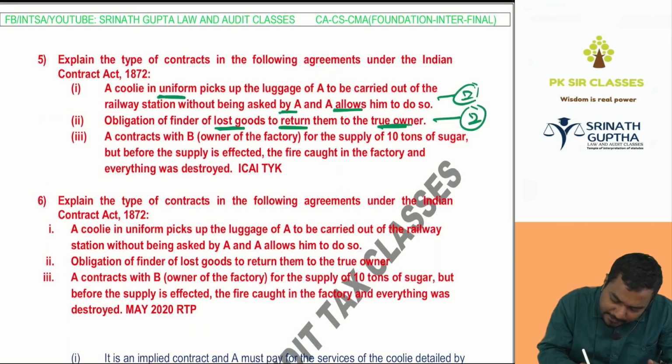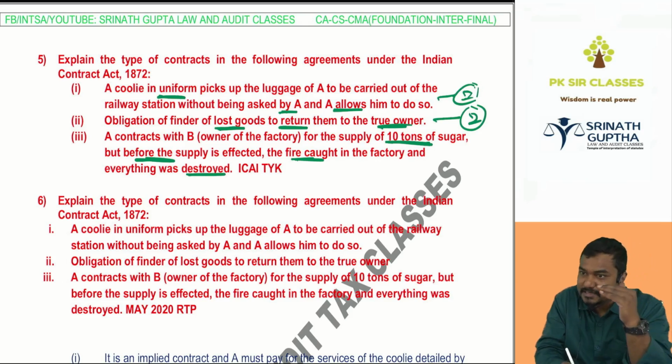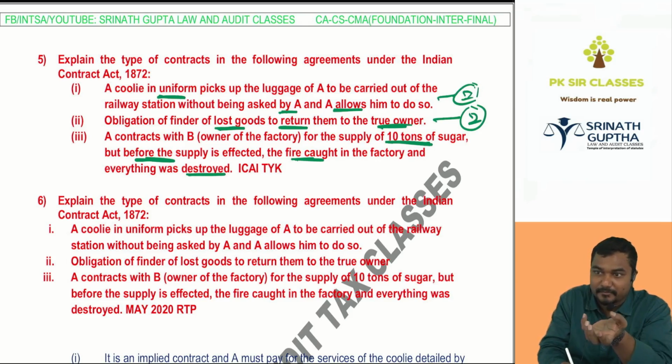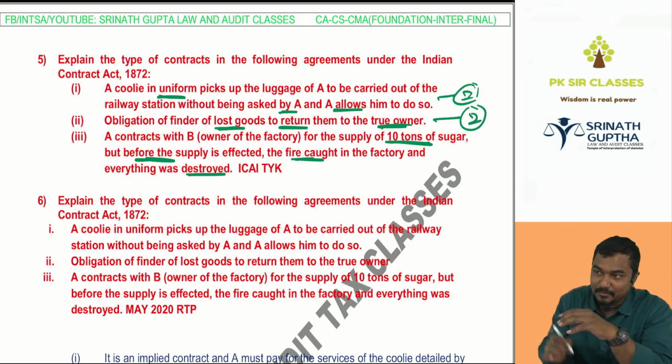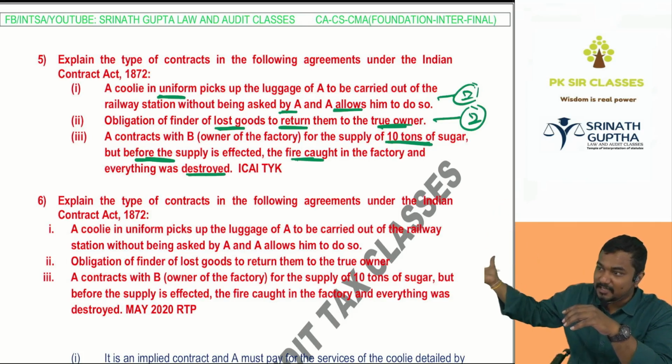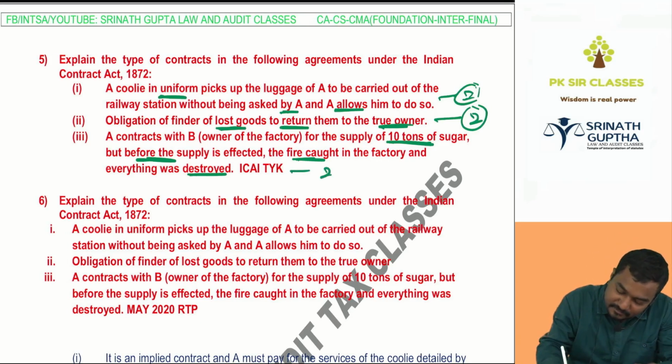Next, a contract with B, the owner of the factory, for supply of 10 tons of sugar. I entered into an agreement with Ishwar for supply of 10 tons of sugar. Before the supply is made, fire caught in the factory and everything was destroyed. When the contract is entered, everything is satisfied under Section 10. After entering into a valid contract, there was a fire accident, so the contract will become void. We discussed: I am going to Banjara Hills to give delivery of the car, and the car burned down. Previously, the bridge was affected; here, the car destroyed. Which contract is this? 2 marks.